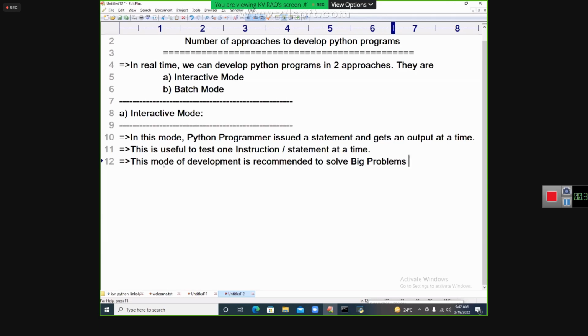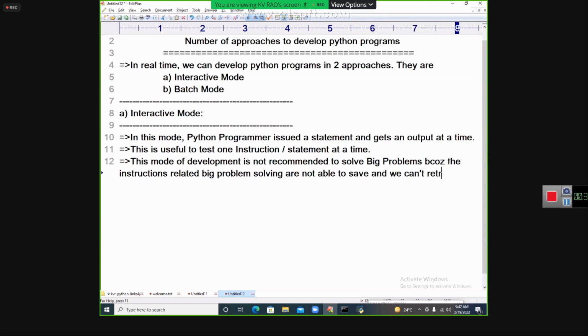Why is it not able to solve them? Because the instructions related to big problem solving are not able to be saved, so that we can't retrieve that program back.